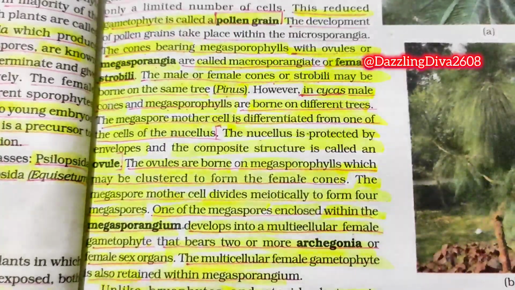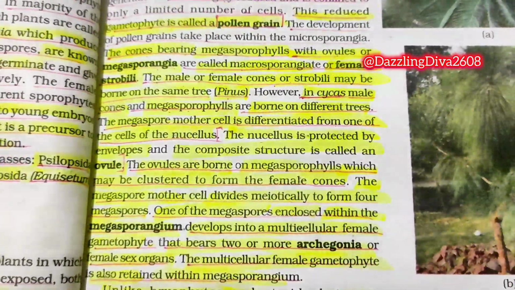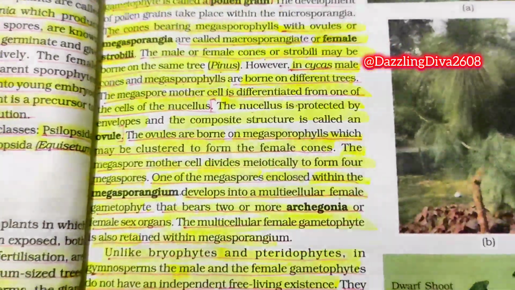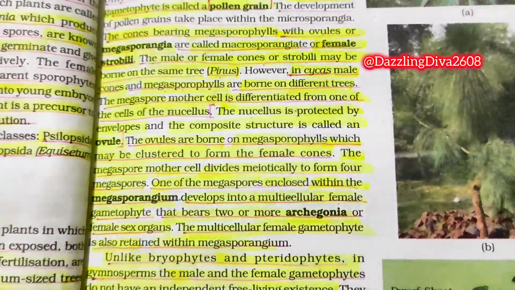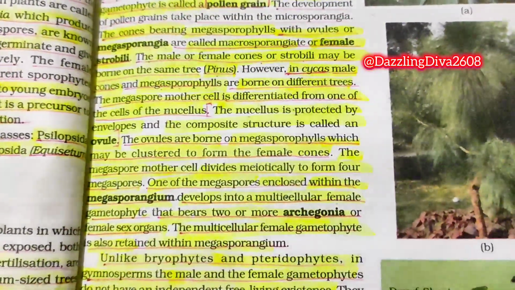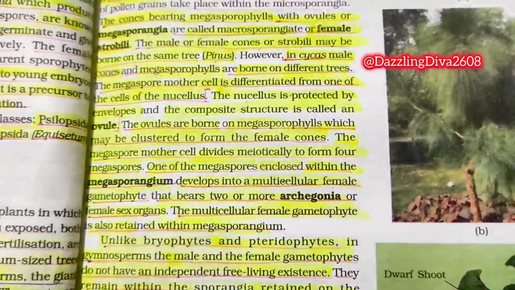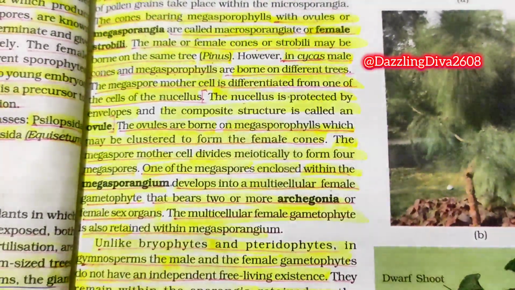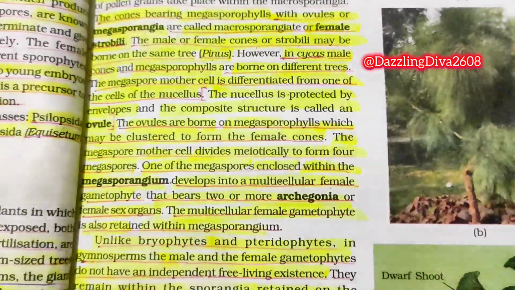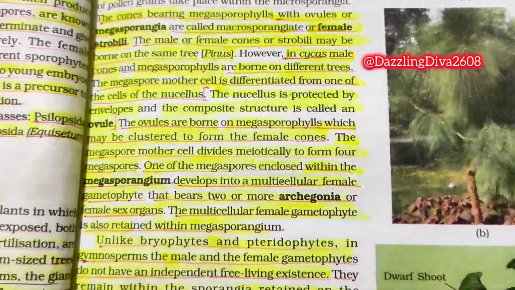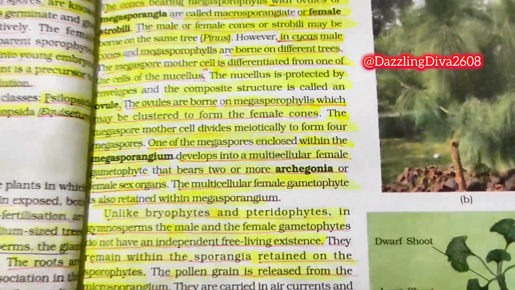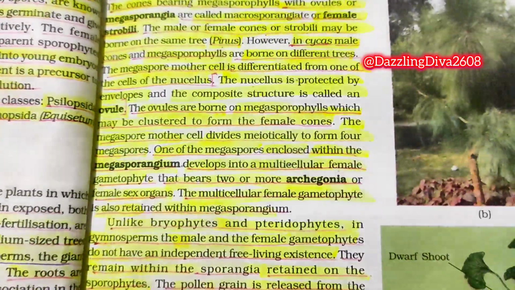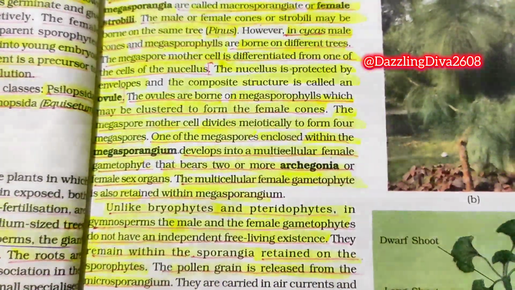The multicellular female gametophyte is also retained within the megasporangium. Unlike Bryophytes and Pteridophytes, in Gymnosperms the male and the female gametophytes do not have an independent free living existence. They remain within the sporangia retained on the sporophytes.